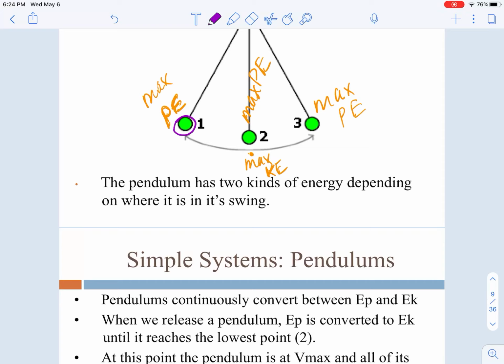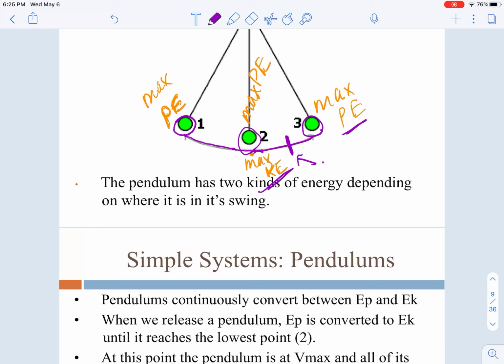The pendulum is often talked about when we look at potential and kinetic. A pendulum stops where you hold on to it before you let it go. That's maximum potential. When it's speeding at its fastest point, its lowest point here, it's maximum kinetic because it's the fastest motion.